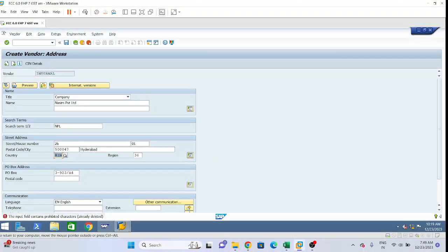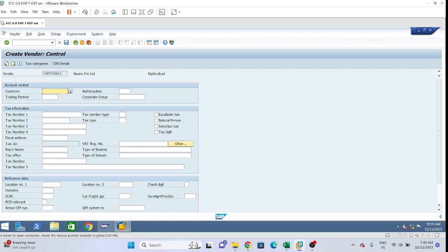So now this error is coming because this hash is selected. So I will remove that and again I will press enter. Okay. Now our customer is not the same as vendor. This topic I will explain later. Means suppose a customer can be a vendor only. A single customer, correct?